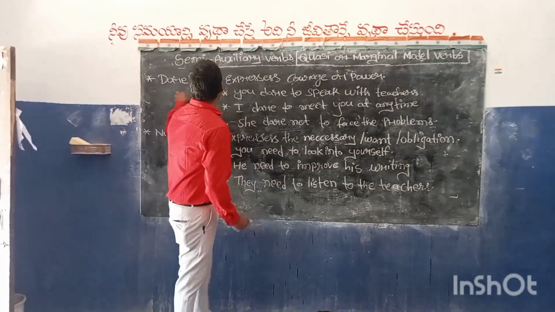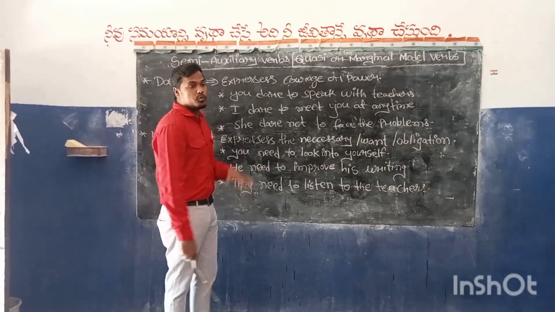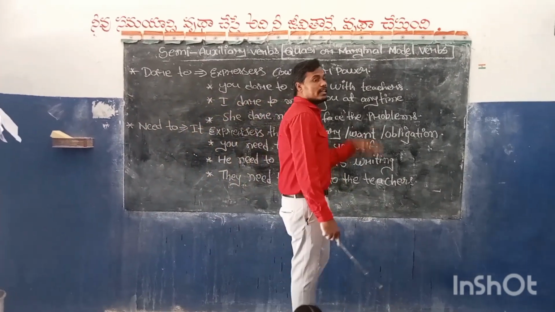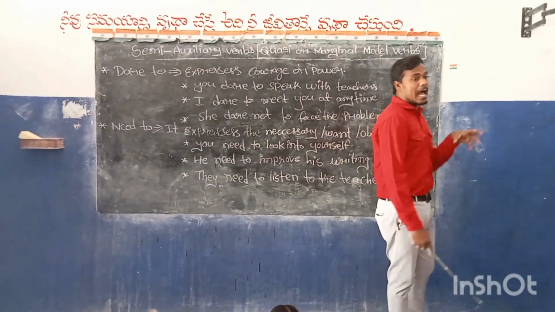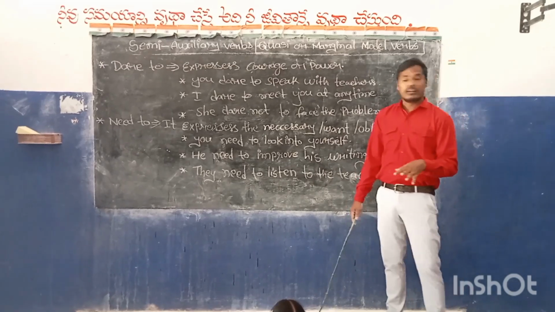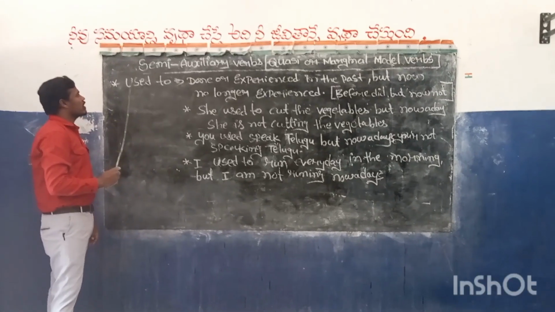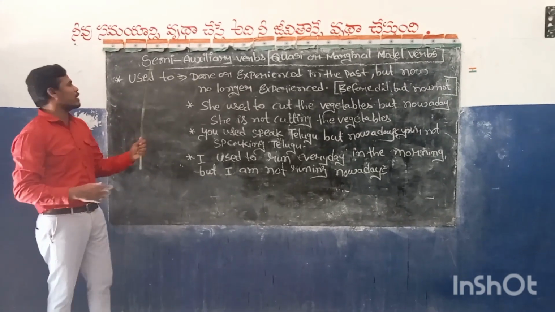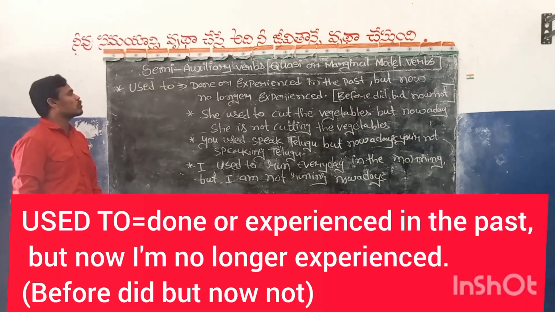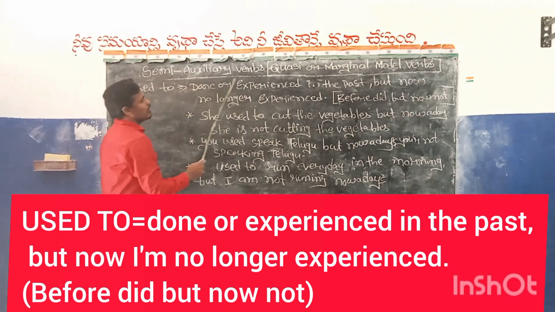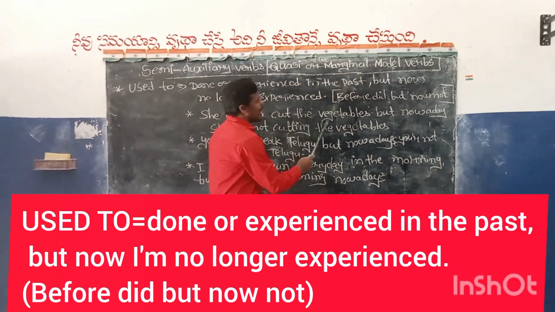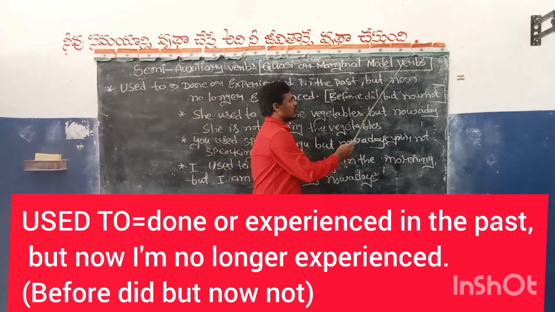You have to use this "dare to" in your day-to-day life. You have to use this "ought to" in your day-to-day life. You have to use "have to" in your day-to-day life. Okay? Let's see another one. Next semi-auxiliary verb is "used to". What is the meaning of "used to"? Experienced in the past, but not now.